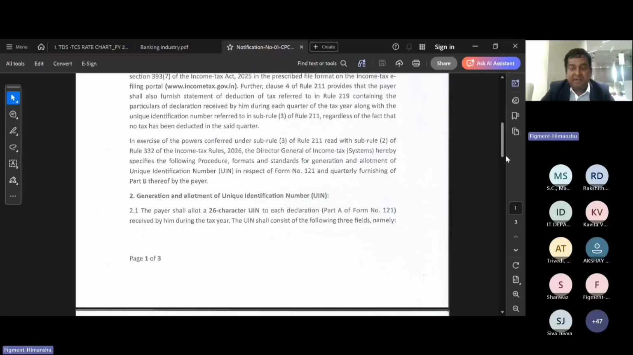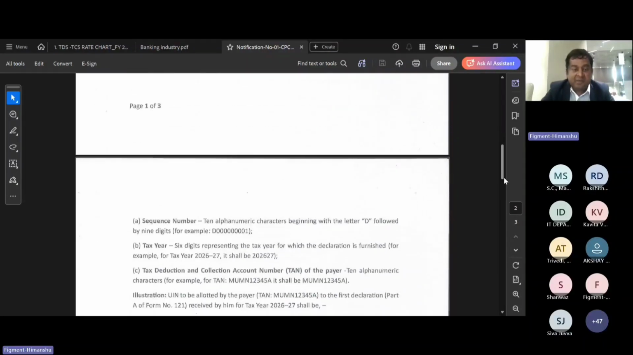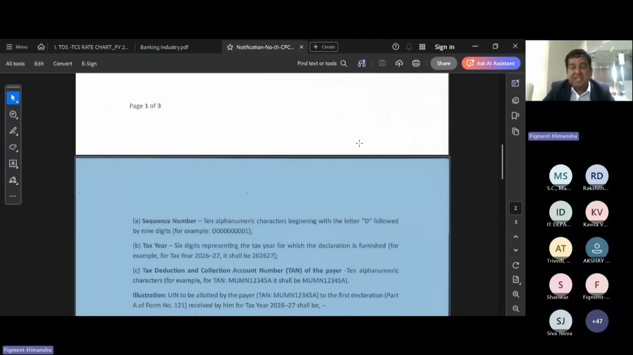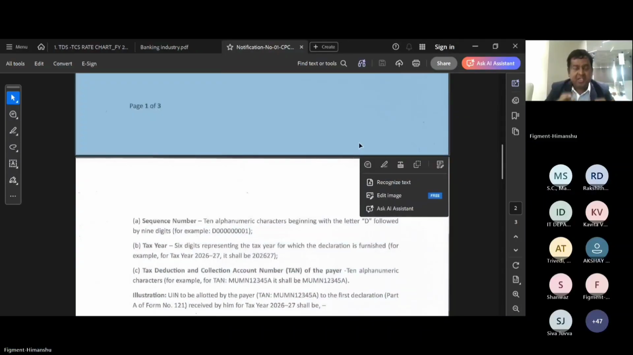Right now, the form number is only 121, a single form. So they have specified that the sequence number of the form will start with D. This is very important for Form 15G, 15H. The sequence number will start with D only, and thereafter the tax year, and thereafter the tax deduction and collection account number. So this is the logic behind the sequence number generation.